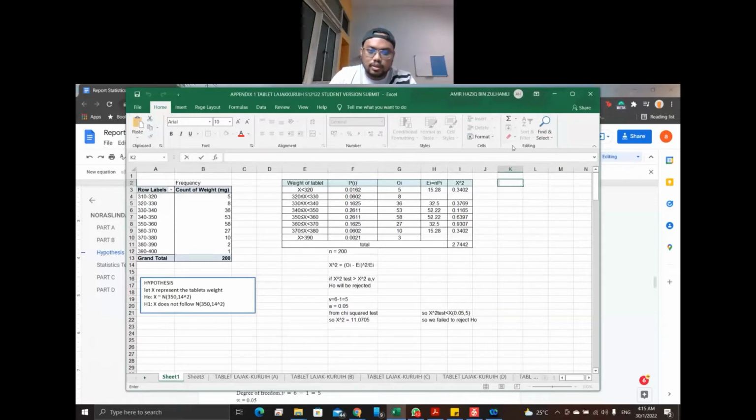Next we will talk about the test statistic. This is the table for the test statistic. It is divided into 8 categories, which depends on the data that has been given to us. Here is the range. From this, we will find Pi, Oi, Ei, and chi-square. Basically, the weight of the tablet is the range, and Pi is basically